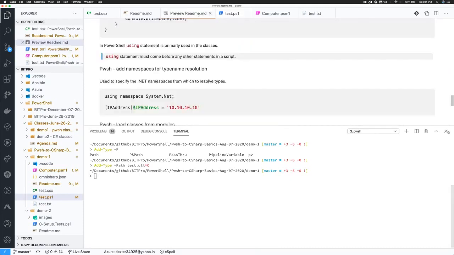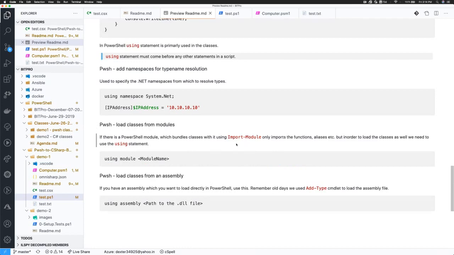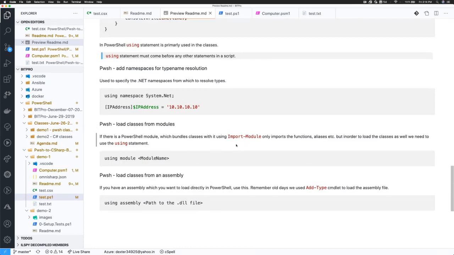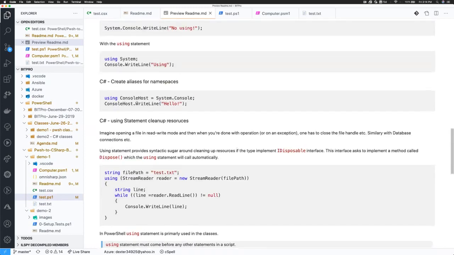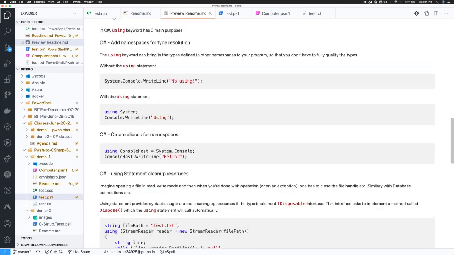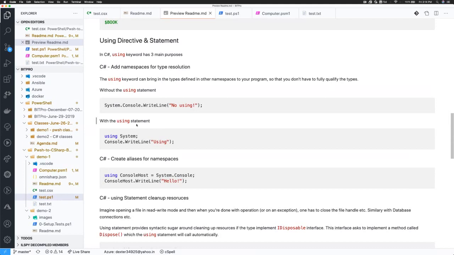But moving on to how the using statement is used in C#, it's a little bit different. It has certain richer things inside it. Inside C#, if you don't use the using statement, you have to specify the fully qualified name of your type and then use it. For example, here I'm calling the WriteLine method on a Console type, which is defined in System. So I have to specify the fully qualified name for my method, like in this way.